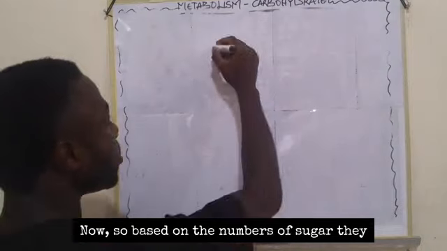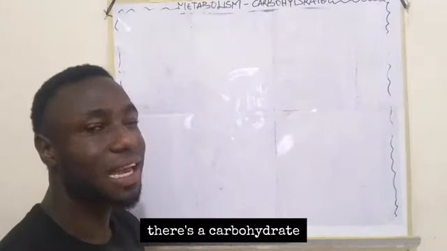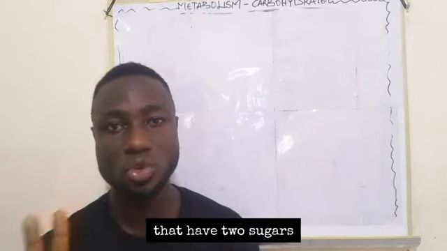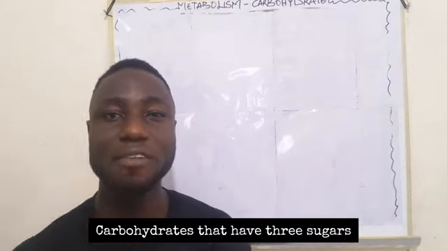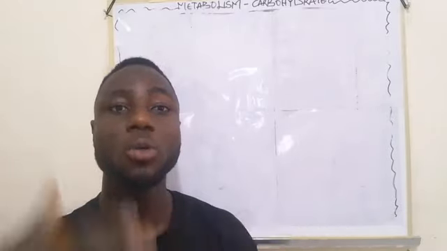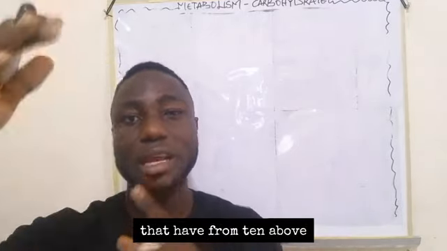There is a carbohydrate that has just one sugar, there's also carbohydrate that has two sugars, there's carbohydrate with 3 to 10 sugars, and also carbohydrate with more than 10 sugars.